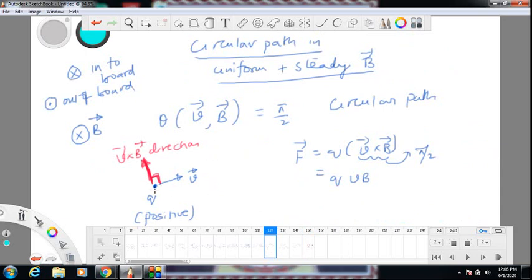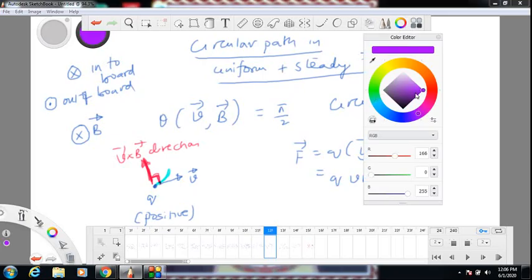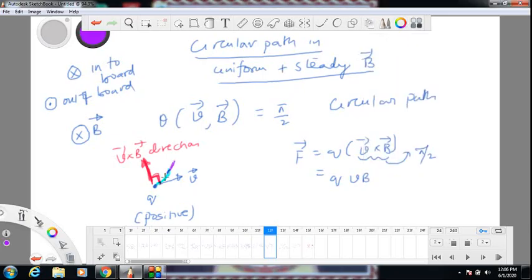So right now the force is perpendicular to velocity, so it cannot change the magnitude of velocity. Why? Because force neither has a component along velocity nor has a component opposite to velocity. It will change direction. So the charge will slightly take a turn like that. After turning, now what is the direction of new velocity? The direction of new velocity is that. Again when you calculate force, V cross B, it will again be perpendicular to velocity like that. So it will again turn it. So it's ultimately trying to take it in a circular path. That's how you get to a circle.